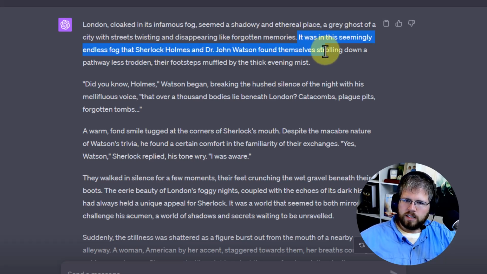It was in this seemingly endless fog that Sherlock Holmes and Dr. John Watson found themselves strolling down a pathway less trodden, their footsteps muffled by the thick evening mist.